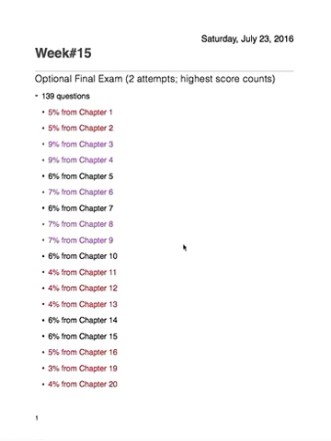Chapter 1 and chapter 2, chapters 11, 12, and 13, and chapters 16, 19, and 20 have fewer questions on average than the other chapters. So be aware of that. The chapters that have higher than average representation on the optional final are chapters 3 and 4, chapter 6, and chapters 8 and 9. So you should be aware of this so you can prepare yourself for the optional final exam.